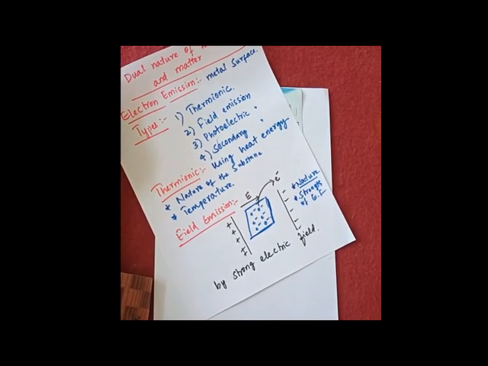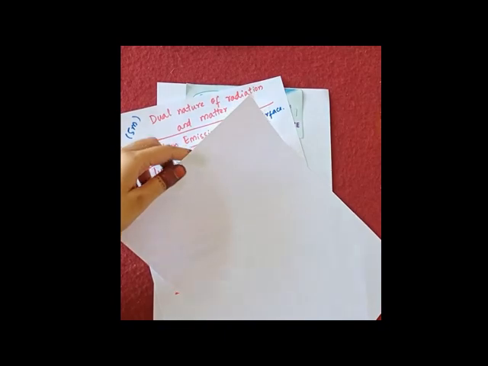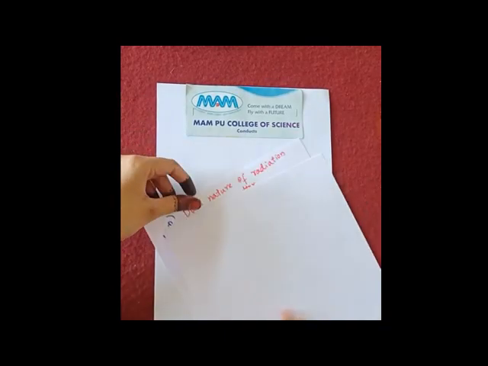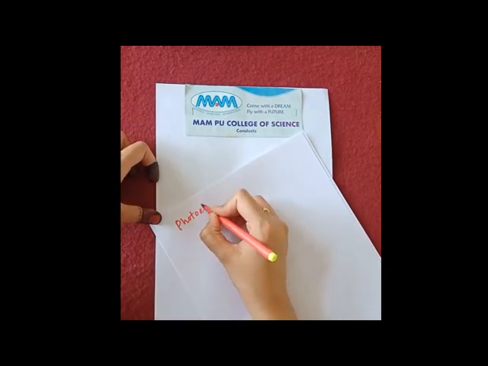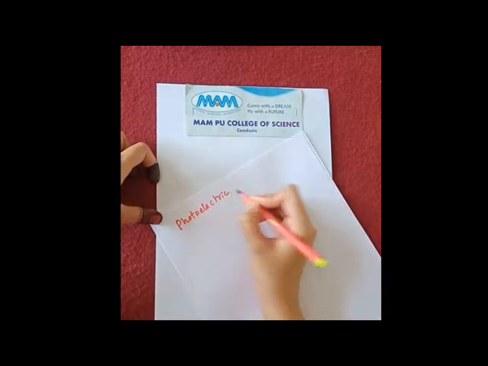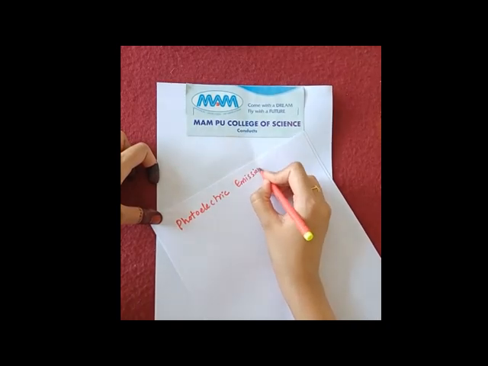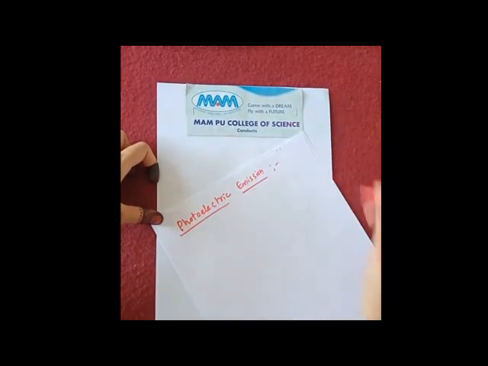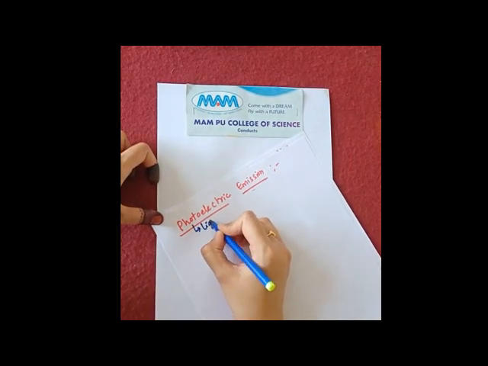So the next one is photoelectric emission. Mainly in this chapter we are going to learn about the photoelectric process only. The third type of emission is photoelectric emission. What do you mean by photo? Photo is nothing but light.